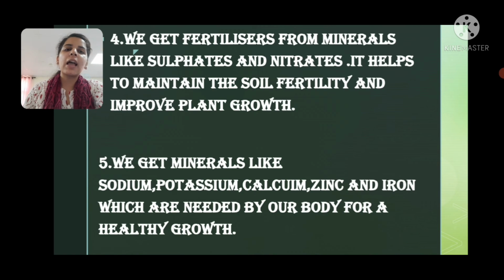Next one, we get fertilizers from minerals like sulfates and nitrates, and they help to maintain soil fertility and improve plant growth. So these fertilizers are used by farmers. Next, we get minerals like sodium, potassium, calcium, zinc and iron, which are needed by our body for healthy growth, right? So students, these are some uses of rocks and minerals.